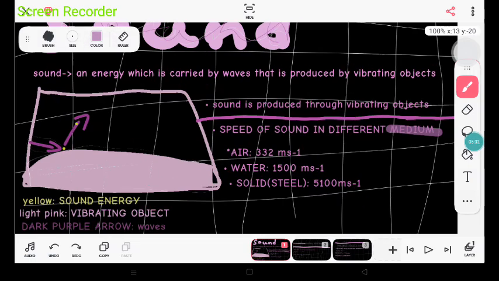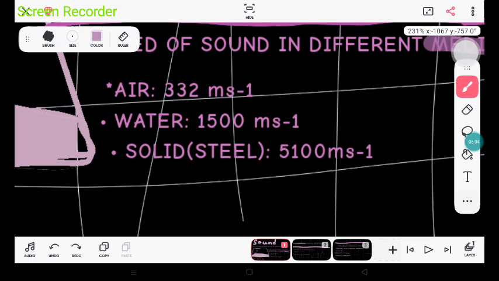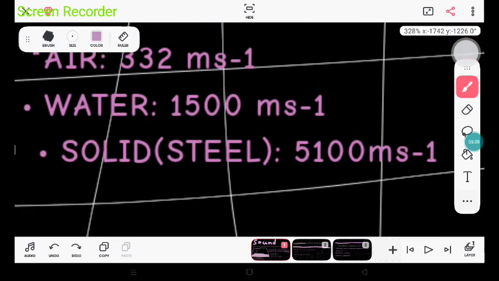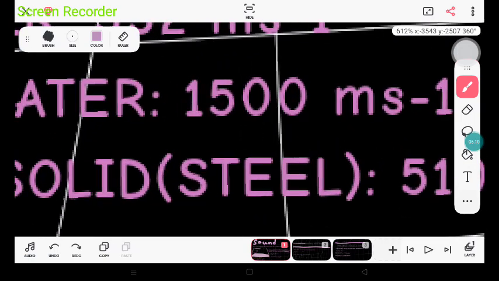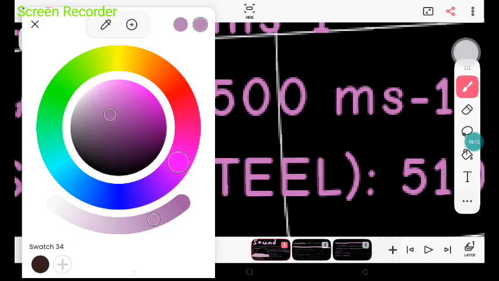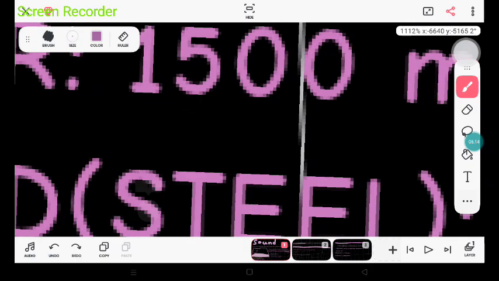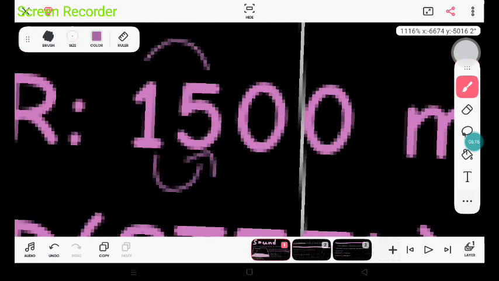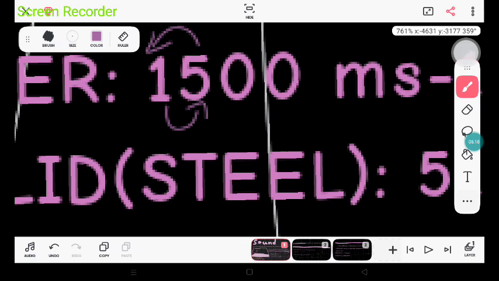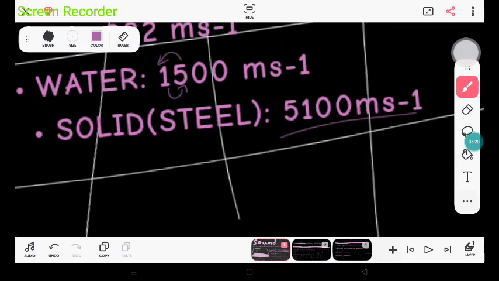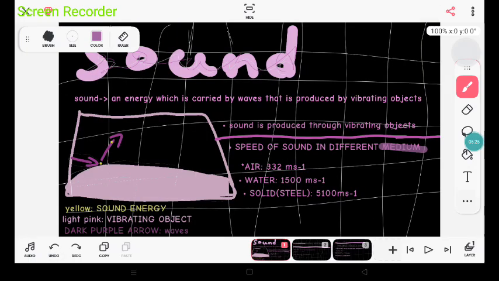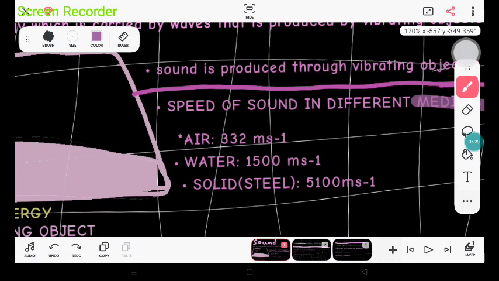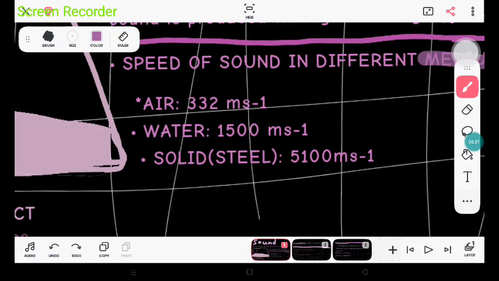You can memorize this somehow. If you know the water ms, you can know the steel ms, because steel ms is just that: put a 1 over here and put the 5 over here, and then you get the steel ms. See? Exchange the places of 1 and 5, and then you get steel ms. So if you know water ms, you can get steel ms.